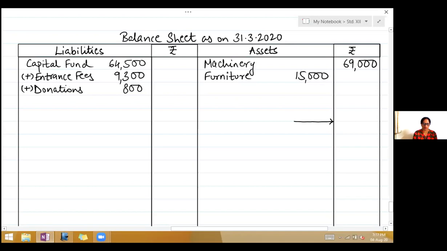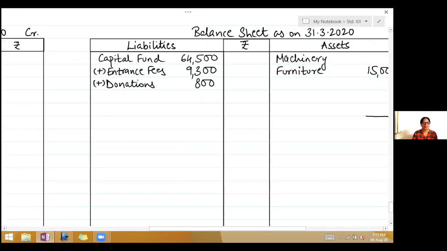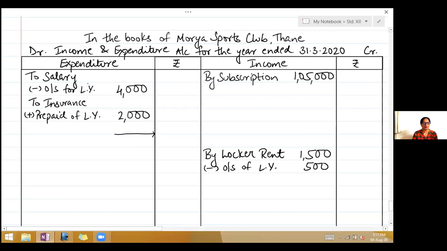Okay, receipts are over. Now payment side. By balance brought down bank overdraft. I just told you that two effects are shown of bank overdraft, so we will not write. Now next is salary. Salary on the expenditure side, we have already written there, so write to salary 17,500. Now there are no more adjustments, so you will deduct and take the figure to the outer column,